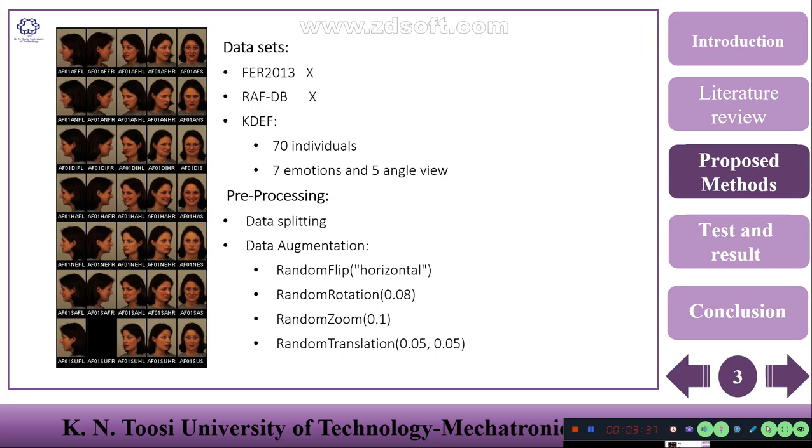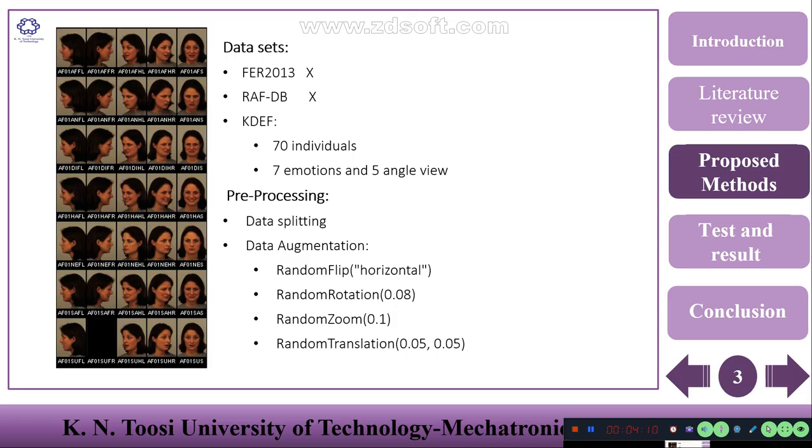Before I tell you about the main architecture, I want to explain the datasets. At first, I used FER 2013, the open source dataset, a low quality grayscale dataset. I had so much overfitting because of the low quality and also the unbalanced images in each class.